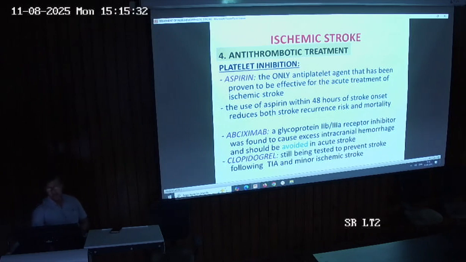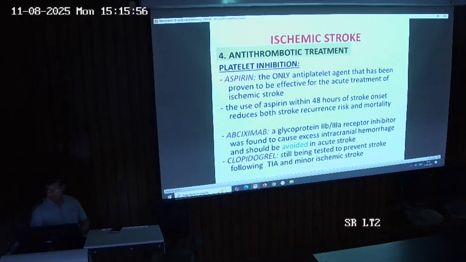The first antiplatelet is aspirin. Aspirin is the most widely used antiplatelet agent, and it has been proven to be effective for the acute treatment of ischemic stroke. The use of aspirin within 48 hours of stroke onset reduces both the stroke recurrence risk and mortality. So aspirin is a wonderful drug for the treatment of stroke.